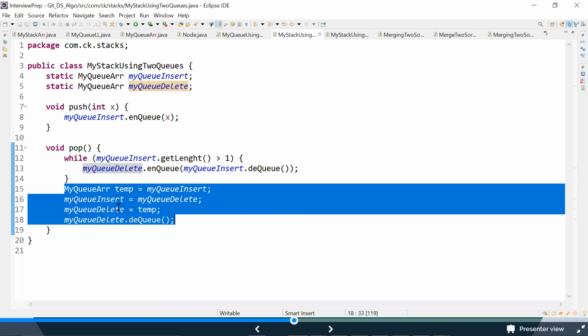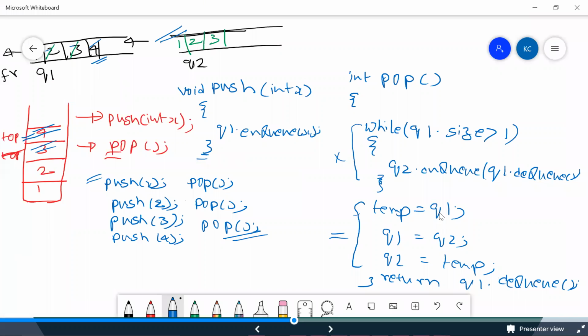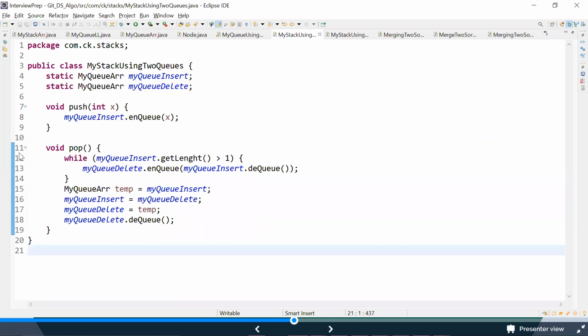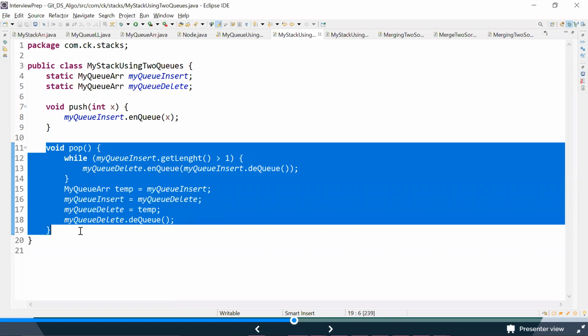When I swap both, my life becomes easier because of the example that we did, because we came to know that for every pop, we need to swap everything. We need to swap both the queues so that it becomes easier for us. I mean, it's not easier, it's a mandatory one. So I've written something like this, and my pop also works.